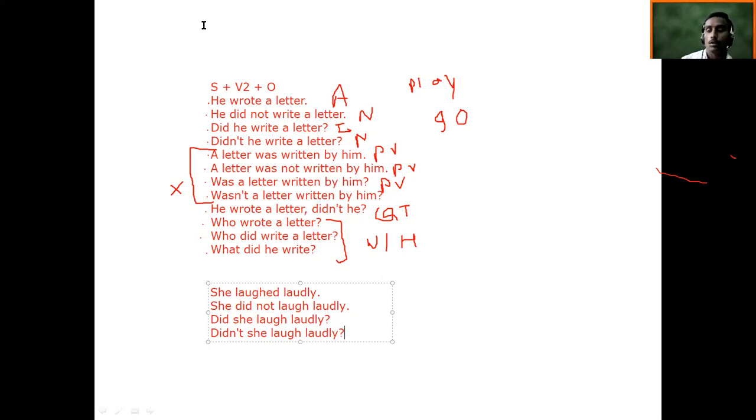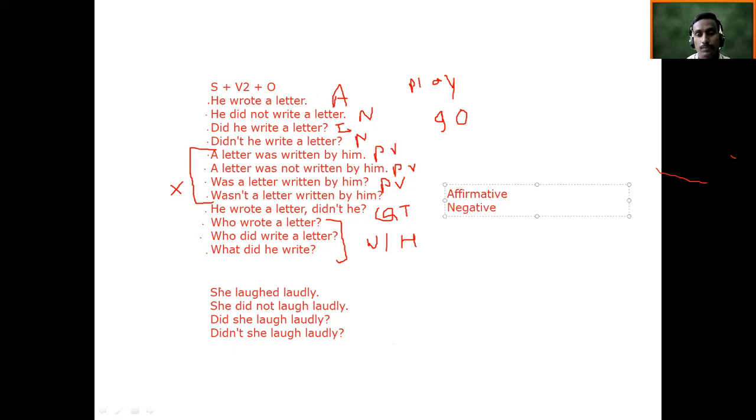So all of you, just note down the format for preparing 6 sentences. I would like to give you one table. So the first sentence will be affirmative. Then next you make it negative.